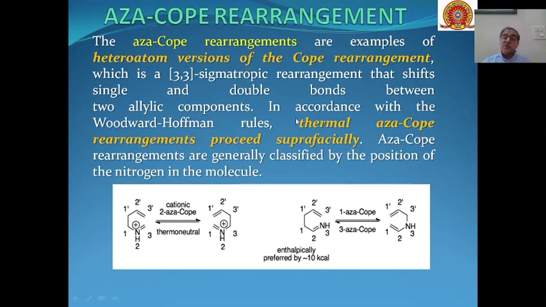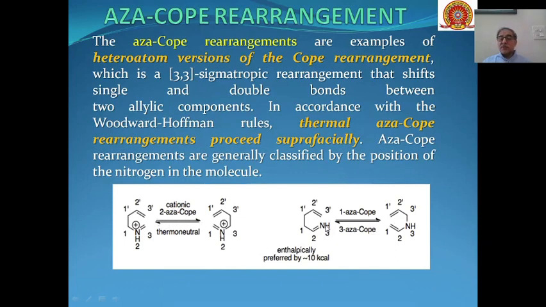So aza-Cope is same as Cope rearrangement except that one of the carbons has been replaced by the heteroatom, that is nitrogen over here. And this aza-Cope rearrangement is generally classified by the position of the nitrogen in the molecule. Here nitrogen is present at position 2, so this is called cationic 2-aza-Cope rearrangement.